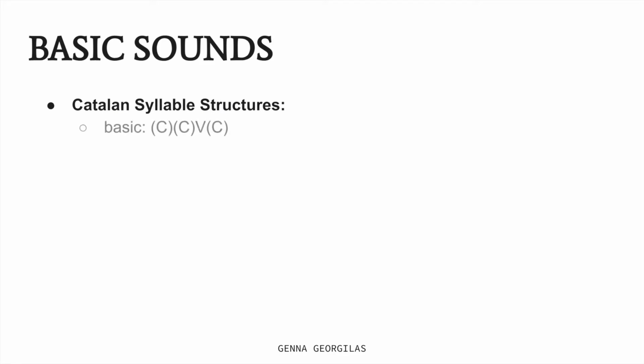Basic sounds. In the Catalan language, there are many basic syllable structures, the most common of which we know is the consonant-consonant-vowel-consonant, in which the onset would consist of two consonants, the nucleus would consist of one vowel, and the coda would consist of one consonant. The more complex syllable structure that is not as commonly used would be two consonants, one vowel, three consonants, which would be an onset of two consonants, a nucleus of one vowel, as well as a coda of three consonants.